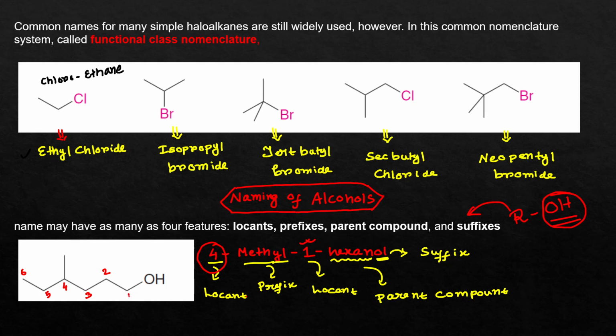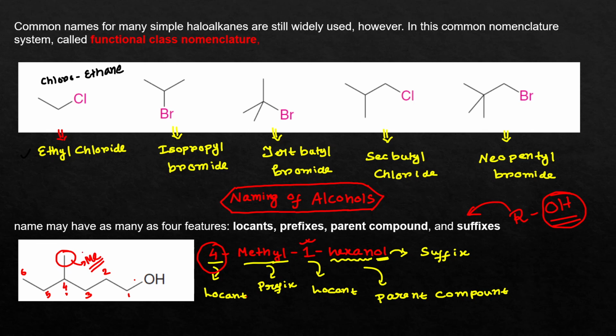Okay, so you can see that this is the numbering of the parent chain. Why the numbering of the parent chain is like that, we will discuss in the next slide. Before that, let's assume that this is the correct way of numbering this parent chain. So this is your parent chain. Now, there is only one substituent, that is the methyl substituent, and the location of this methyl substituent is 4. So this is the first locant. So 4.